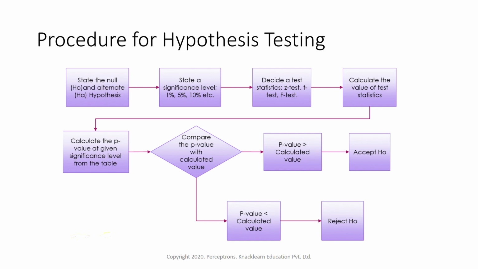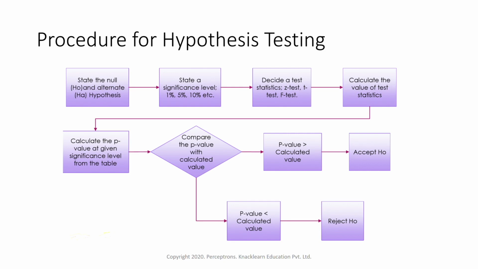We have to use the table and find out the p-value with respect to the test statistic value, and then we compare the p-value with the significance level. If the p-value is greater than the significance level, then we will accept the null hypothesis. If the p-value is less than the significance level, then we will reject the null hypothesis.